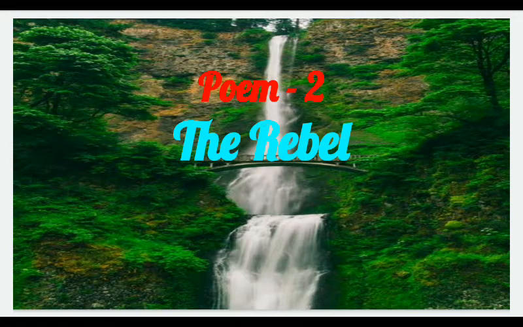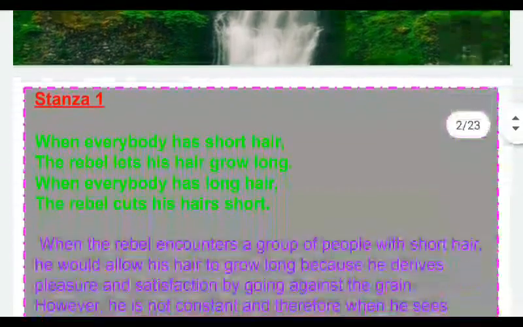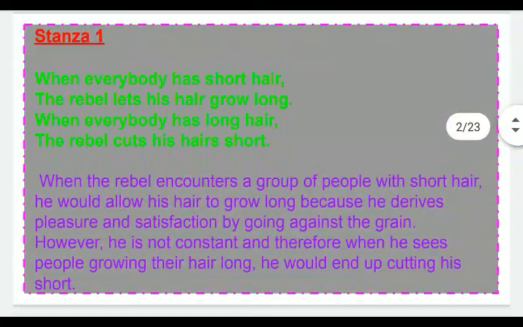So let's start. What is the poem about? The poem is about a rebel, a person who always opposes the ideas, thoughts, or actions of others. So what are the activities he does that show he is a rebel? That we will study in the poem, starting with the first stanza.